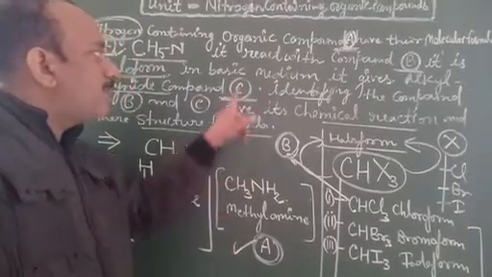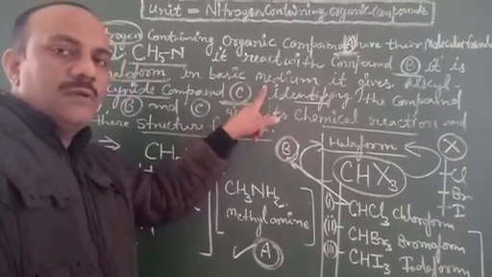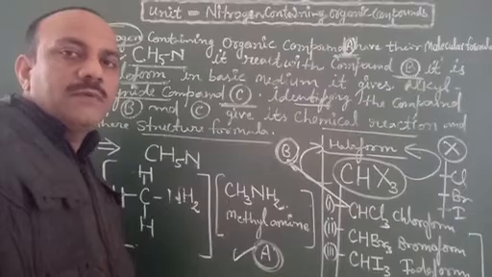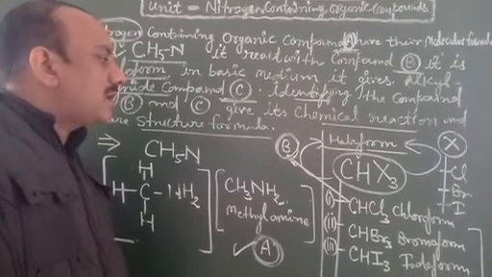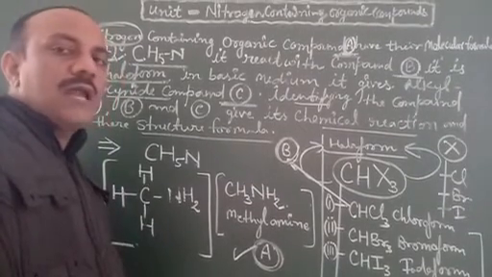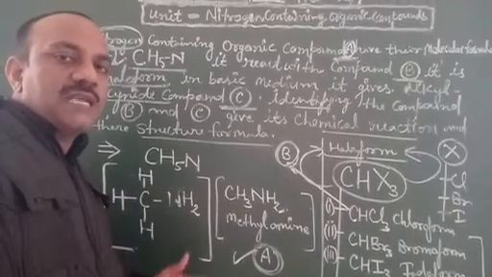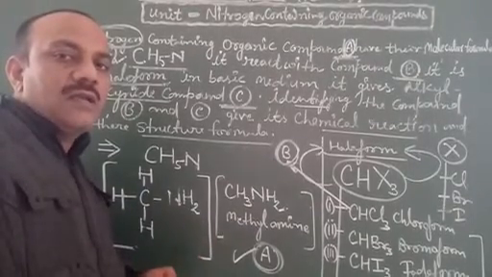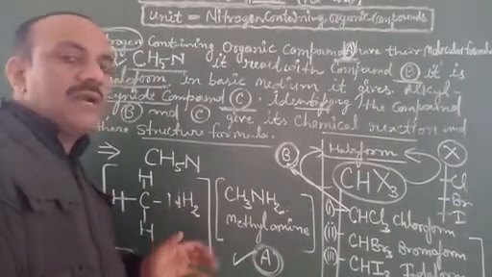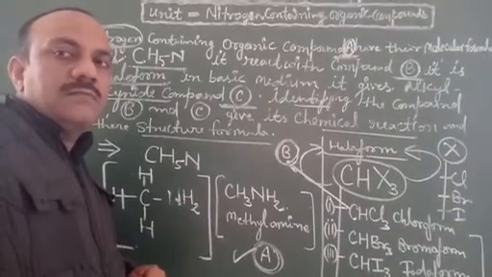Students, compounds A and B react in basic medium. For the basic medium, we take a basic compound like potassium hydroxide KOH or sodium hydroxide NaOH.